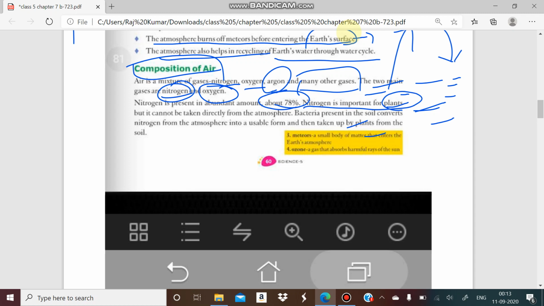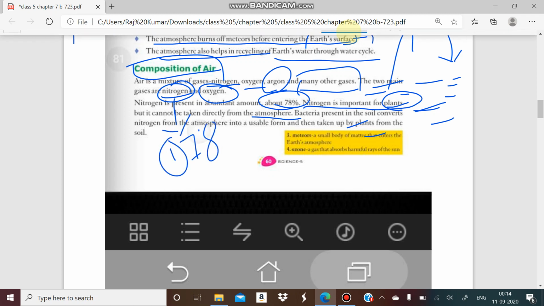It helps the plants to grow, and plants cannot take it directly from the atmosphere, but generally take it in salt formation, in solid form. So we can say nitrogen is essential for plants, and it is present in our environment in a highly abundant amount, around 78%. So nitrogen is in the first position, around 78% in our atmosphere.